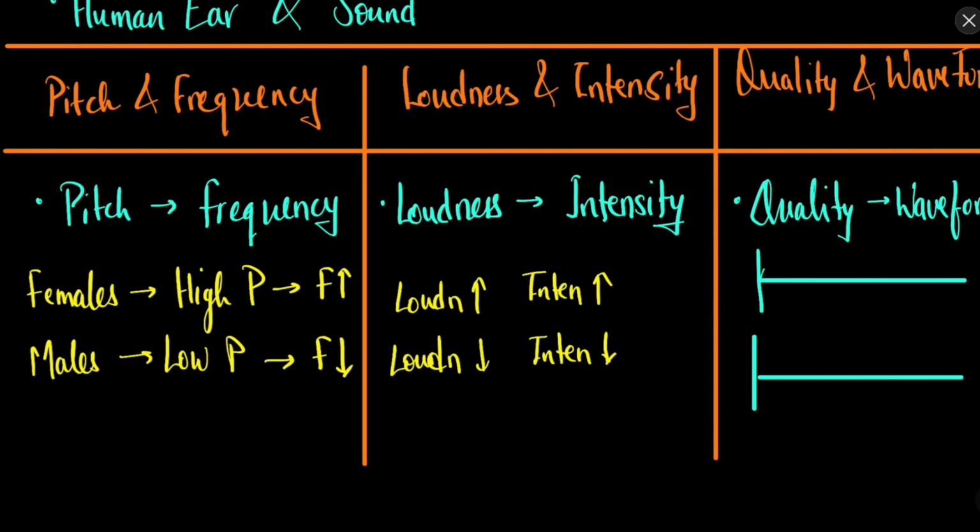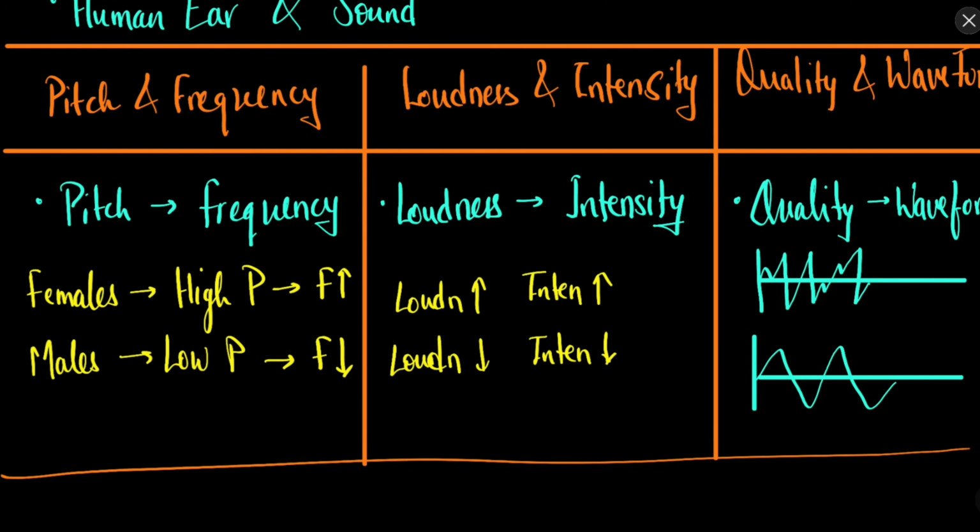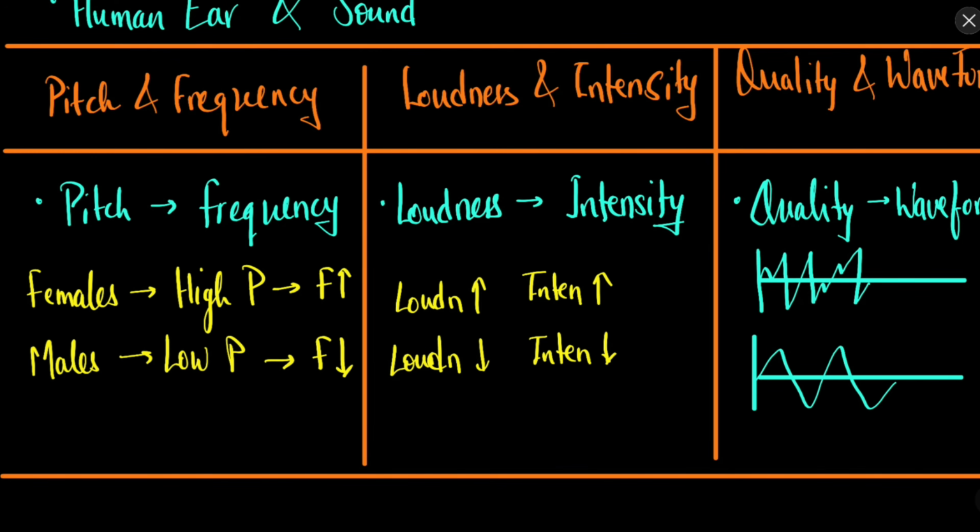So let's say the waveform in one case is something like this, and the waveform in the second case is, let's say, something like this. The difference in the waveform can also help us in differentiating the sound of various objects. This is called the quality or the timbre of the sound.